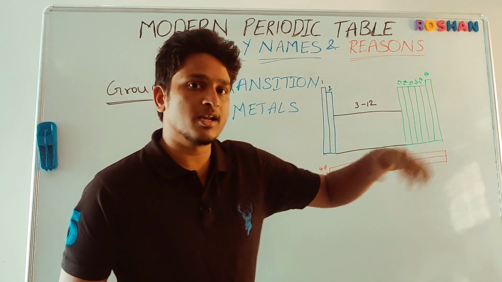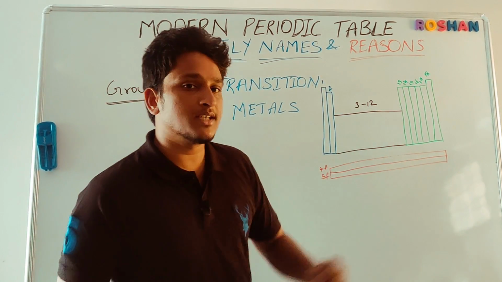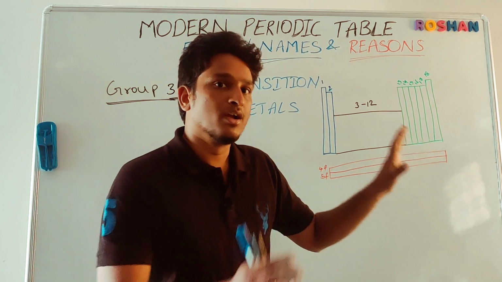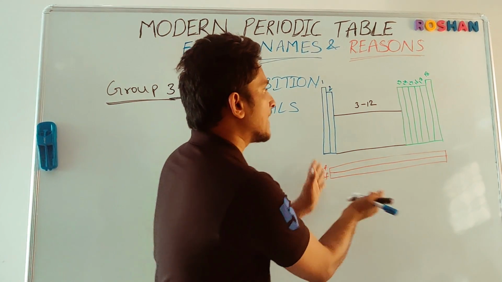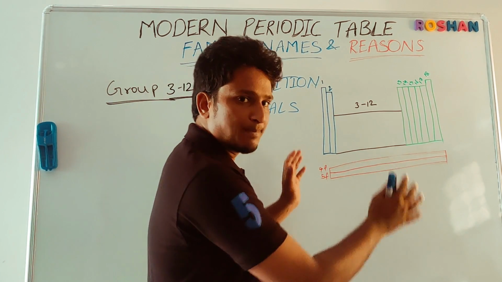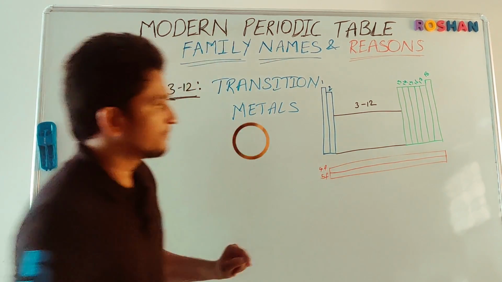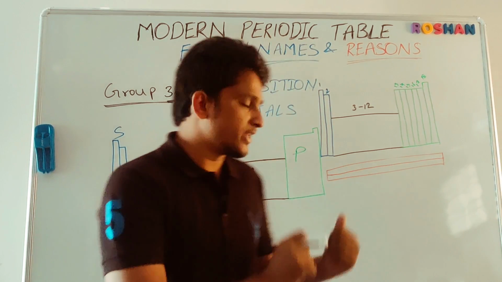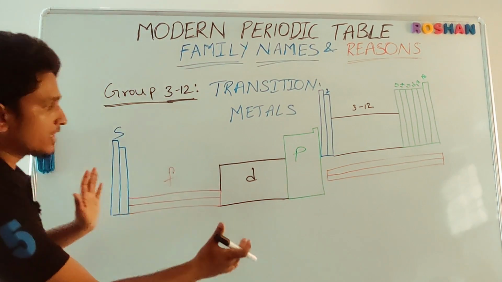D block elements are called transition elements, and these elements are called inner transition elements. Why? Because, students, if you want to include these elements in the modern periodic table, you know how the periodic table looks. I'll show you, just wait. Students, look at this periodic table. This is how the periodic table looks.